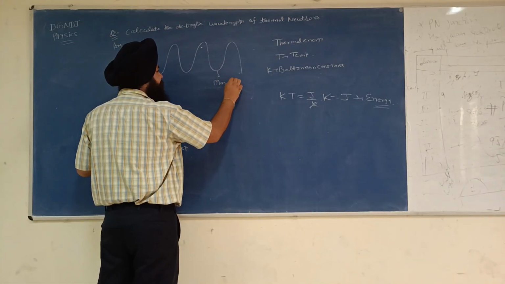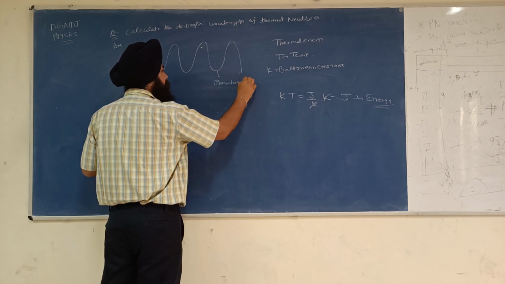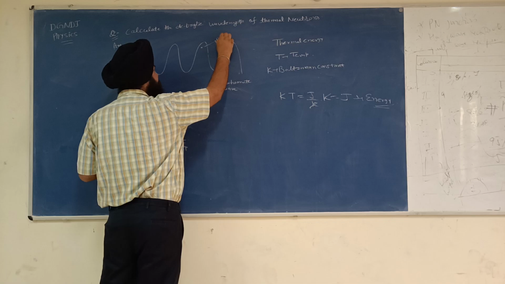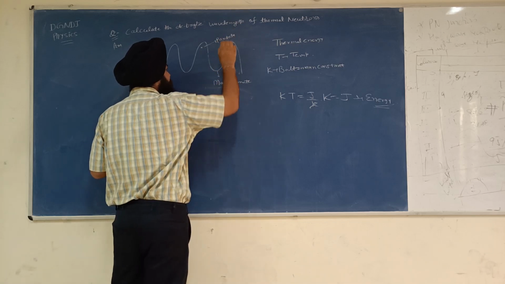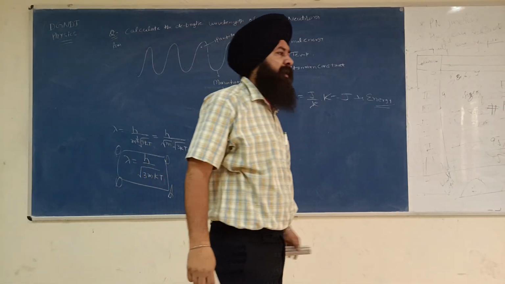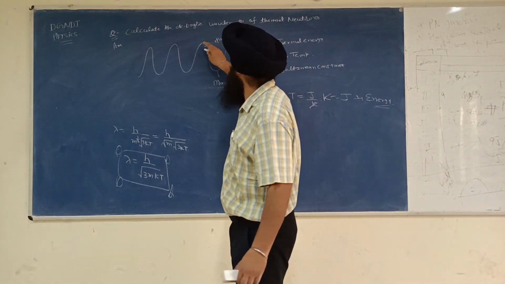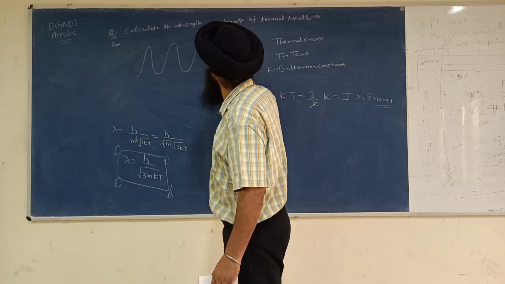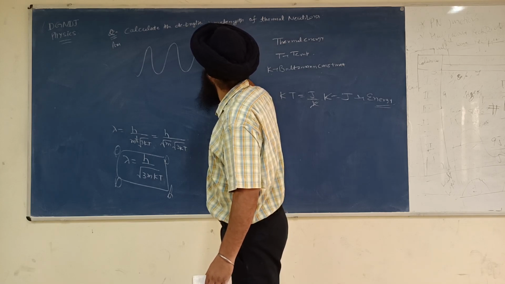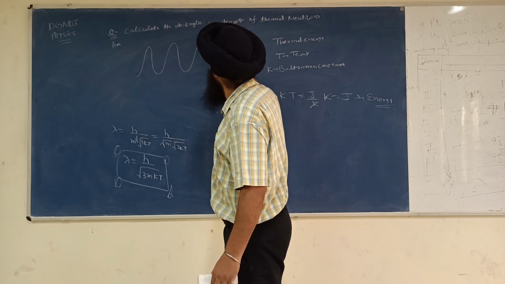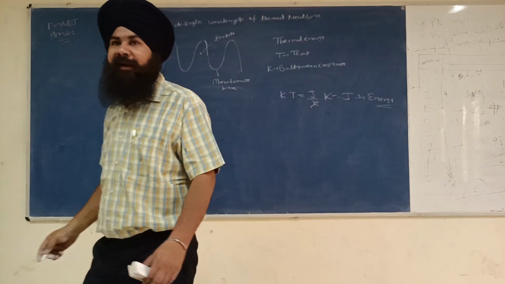This is a monochromatic wave. This is a particle, and this is the position of the particle. So the particle can be anywhere.